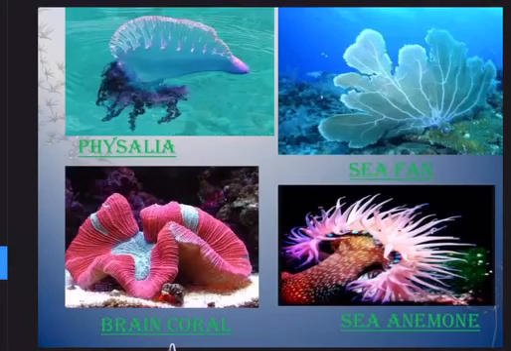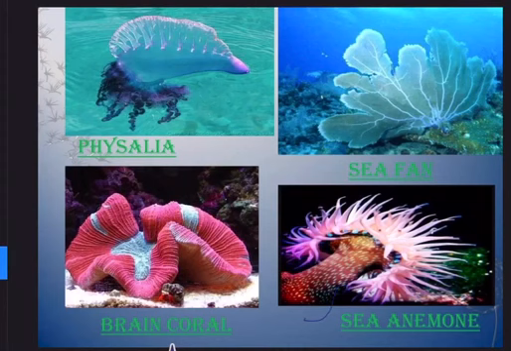Example, Obelia. Look at this, Physalia example. And you must remember, for your UPSC exams, the common name is Portuguese man of war. Physalia is called Portuguese man of war. Similarly, sea anemone, you are seeing here. This is Adamsia.